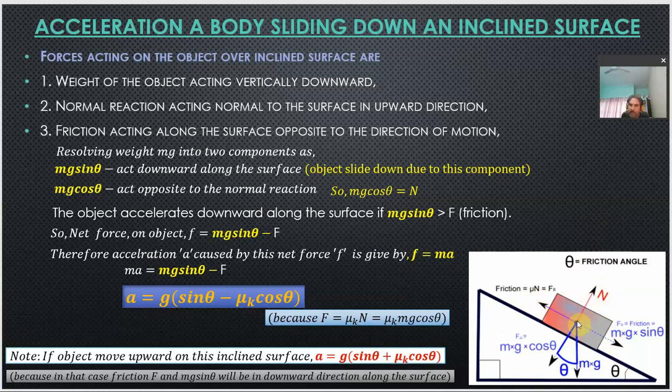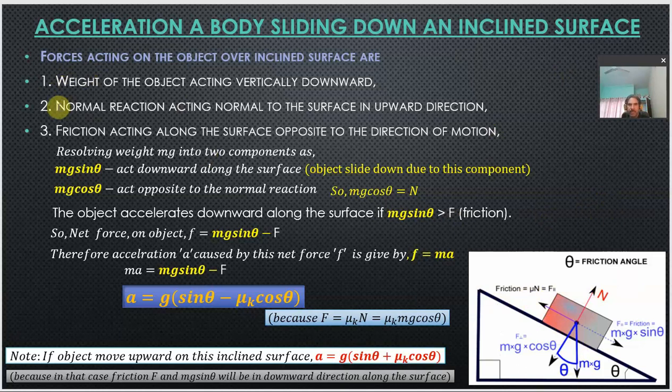If this object is sliding downward, this friction force will act in the upward direction, which is given by mu times n. Mu is the coefficient of friction as we have discussed earlier. Whenever this is the situation, the forces acting on this object can be written as: one force is the weight of the object, which always acts in the vertically downward direction.